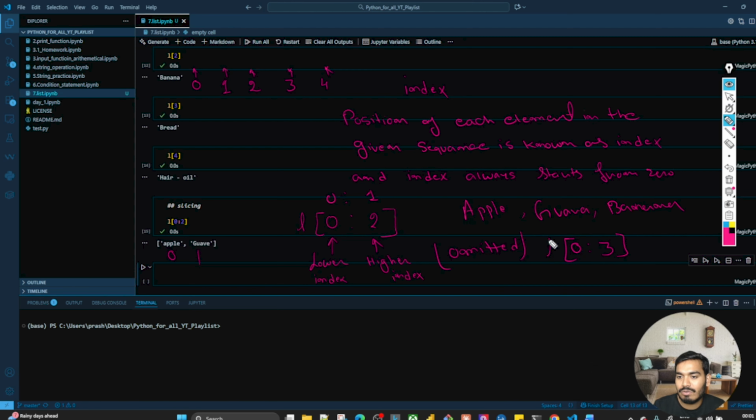L of 0 to 3. Why? Because as a thumb rule, the higher index value gets omitted, means it gets ignored.